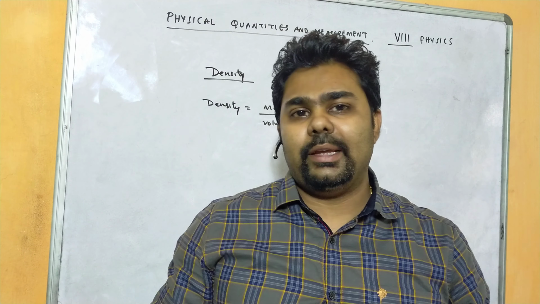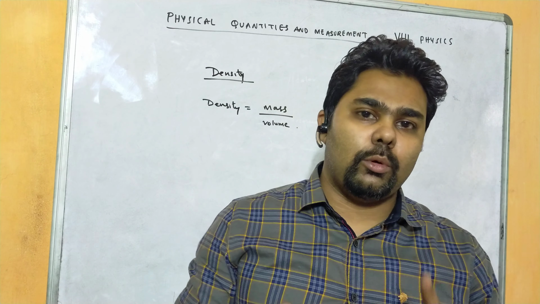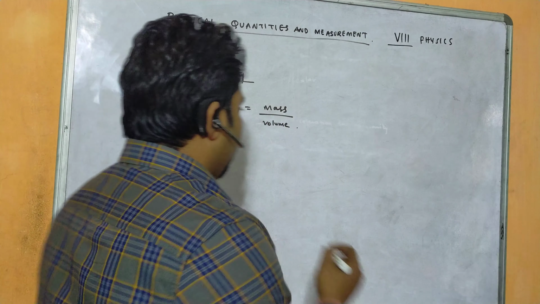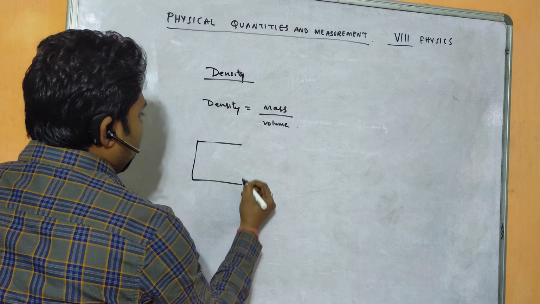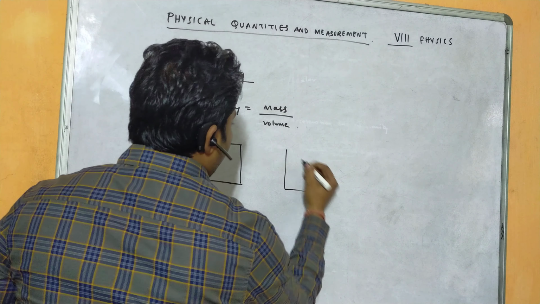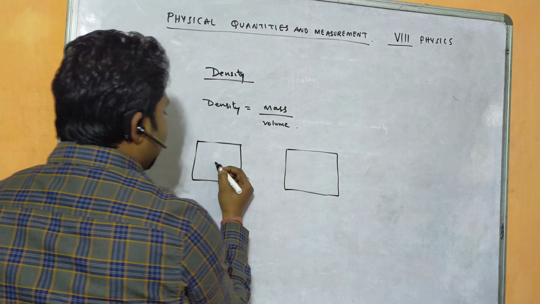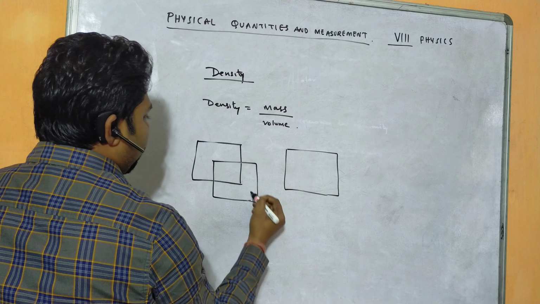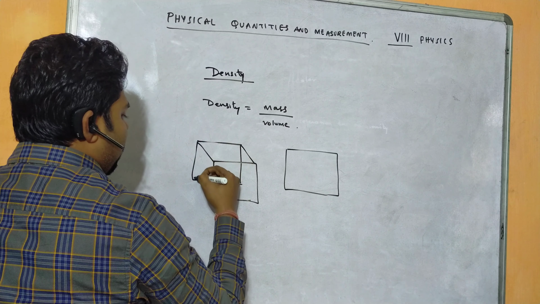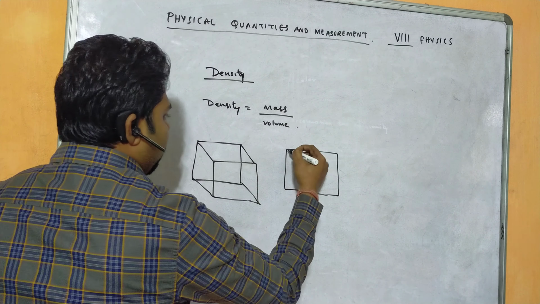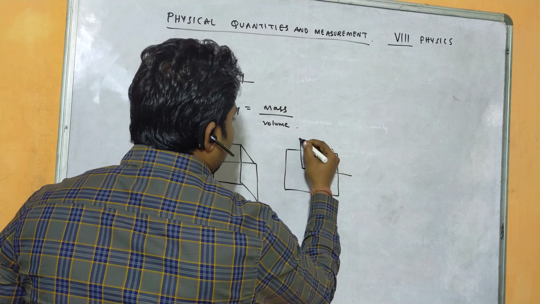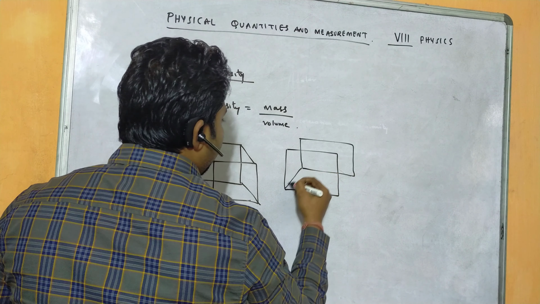Now you see, let's take one example. Suppose we have two boxes of the same size. I have taken here, you can see the diagram, two boxes of the same size.